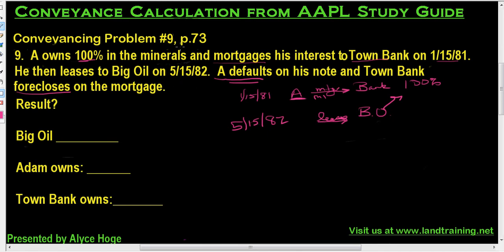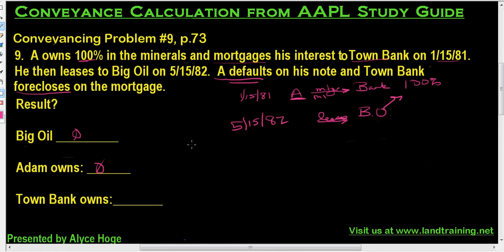So the result is, if Big Oil leases and the property is foreclosed, what's going to happen is that Adam is going to get nothing. He had 100%. He mortgaged it to the bank as collateral. And then Big Oil is also going to get nothing because, again, the bank did not take subject to an existing lease. The lease occurred after. So Big Oil, that lease is now void.